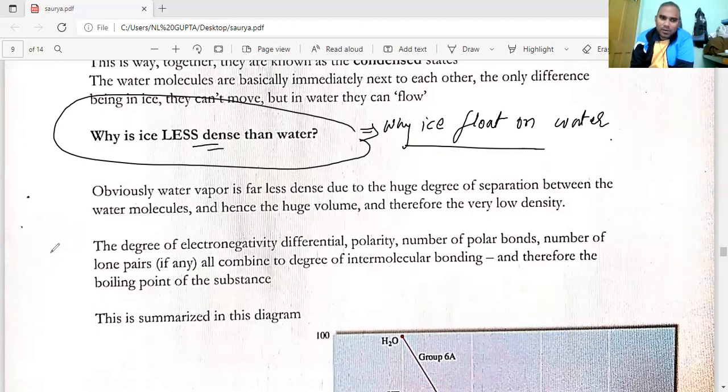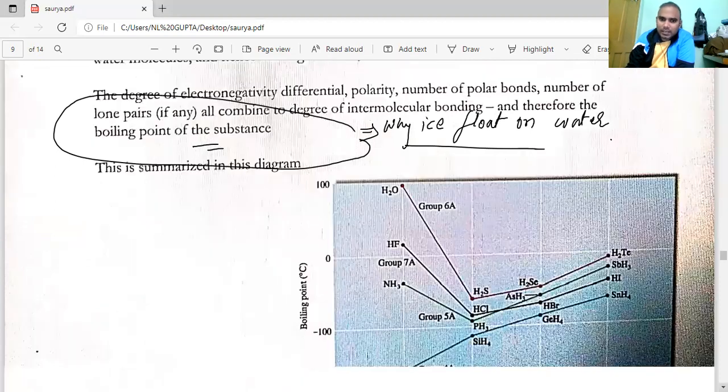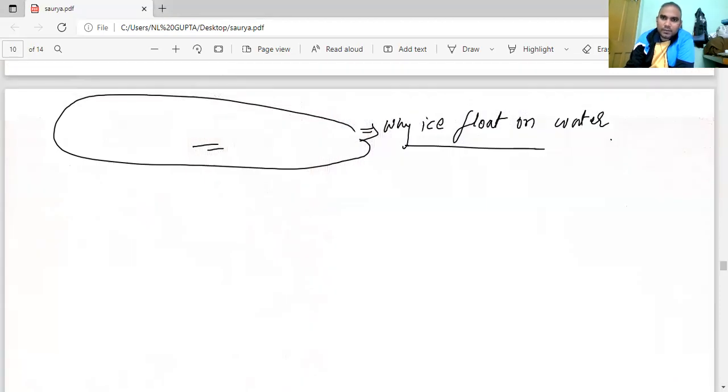But what is the problem here if you are going for the ice? So here, let me take one page, a blank page, so that I can explain to you. Here is the page.